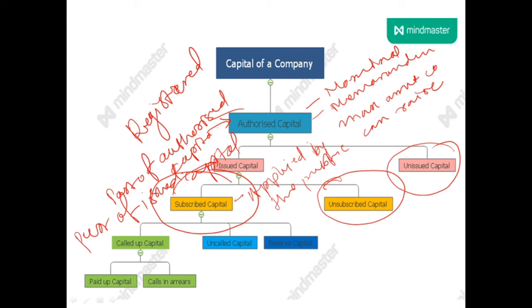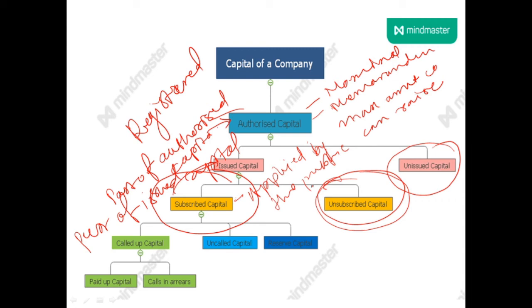And which is not applied is called authorized capital, unsubscribed capital. Now this subscribed capital is divided into three parts: called up capital, uncalled capital, and reserve capital.